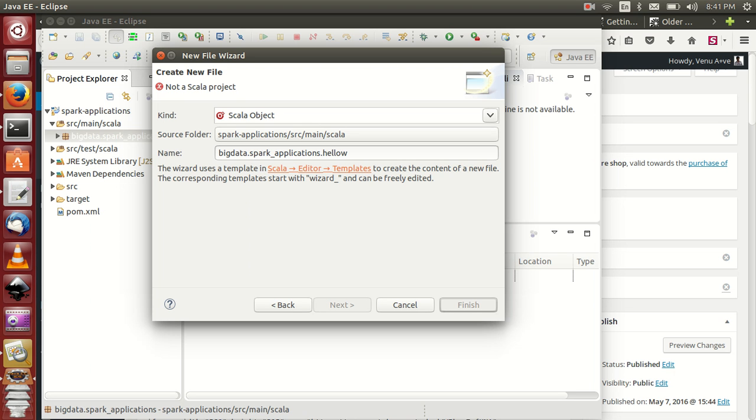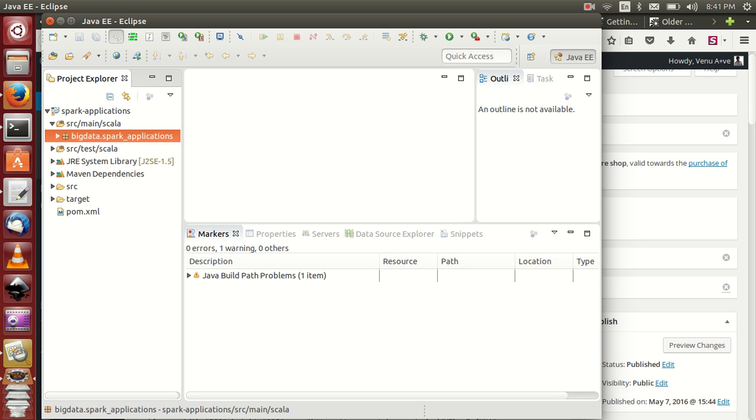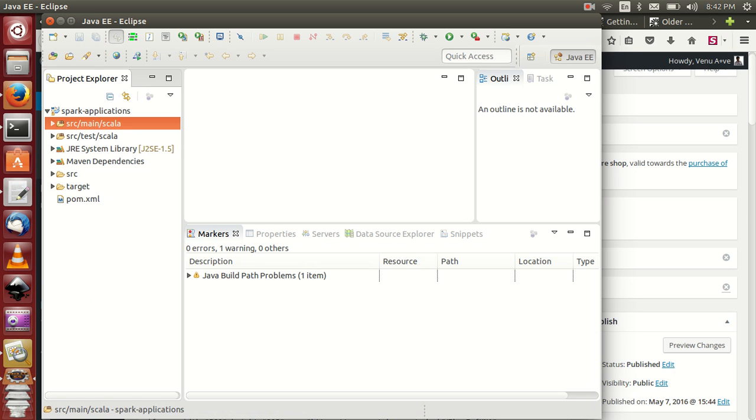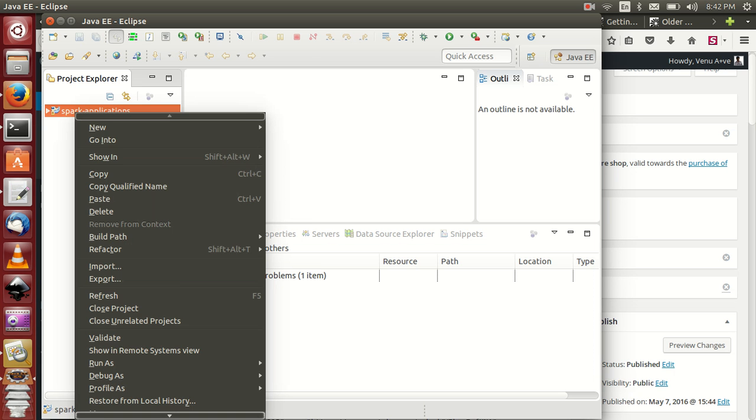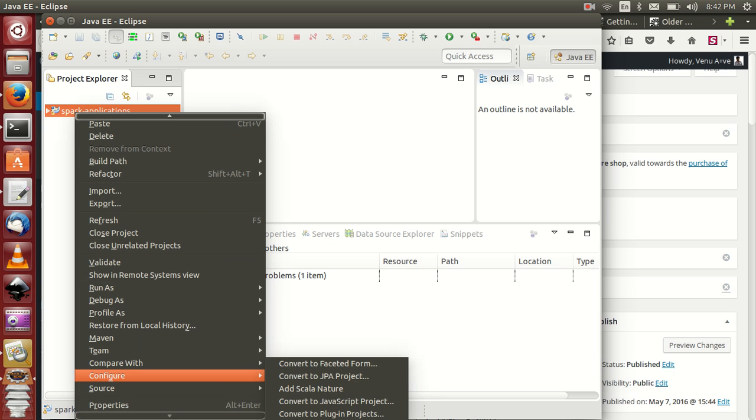Why? Most of the followers are hello world. If I enter this one, it's not allowing. Why? Most of the students are asking me, what is this question, why am I unable to create. The main reason is it is created, but it is not Scala nature. That's why right click it and go to configure, and add Scala nature. This is too important.